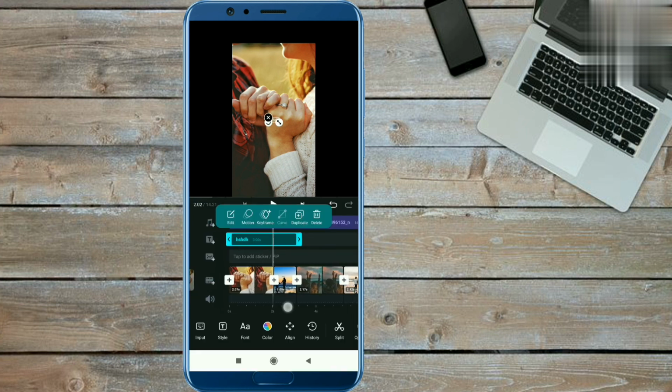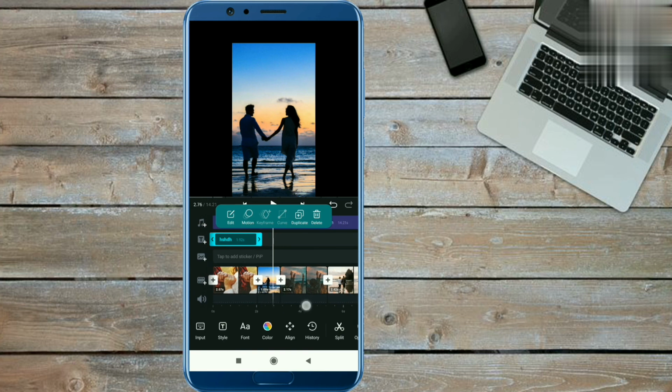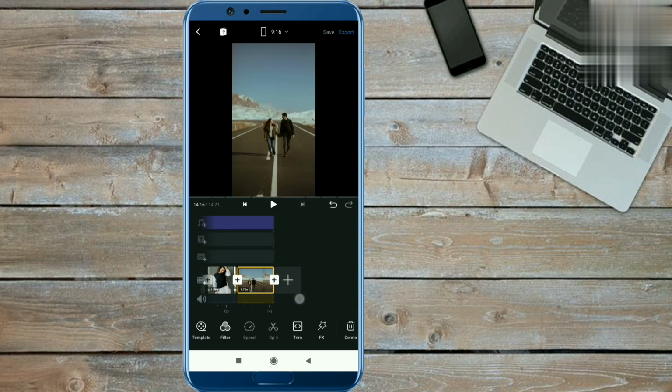Keep the first text till the first photo. So decrease your first timeline, and then add the second text from the second photo. So you can add text on all your photos like this. Now your video is completed.